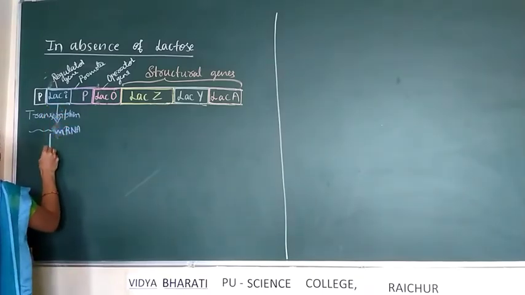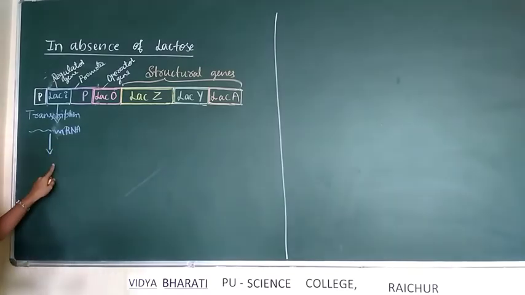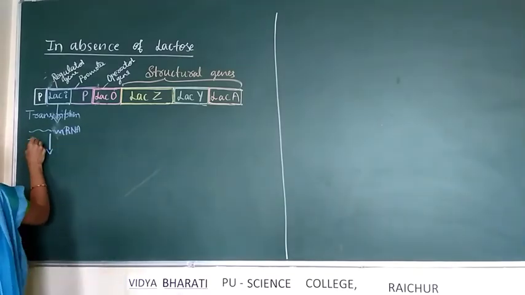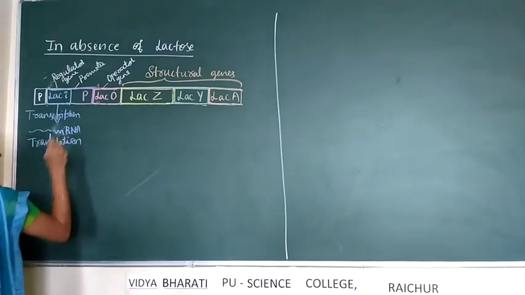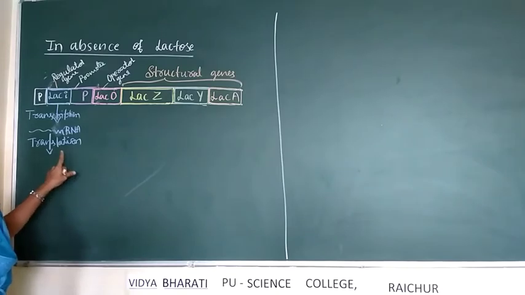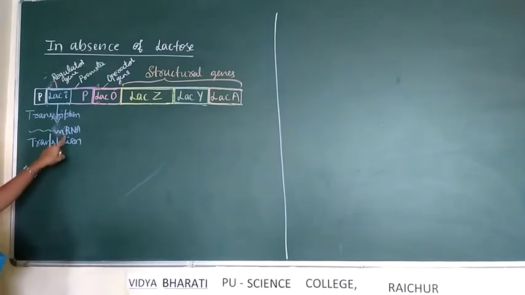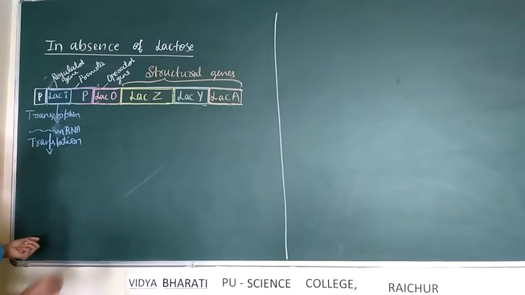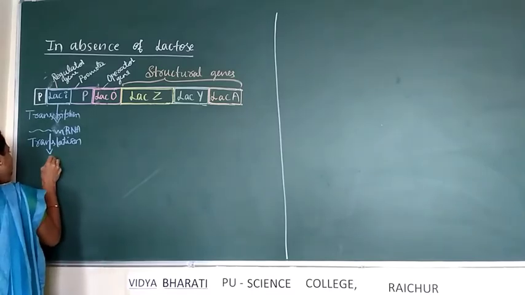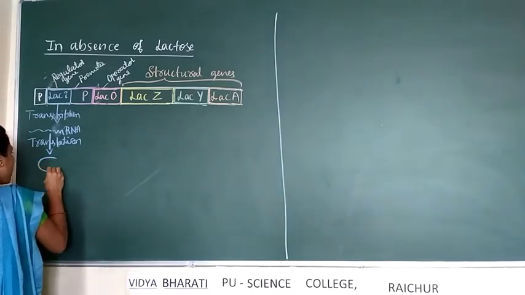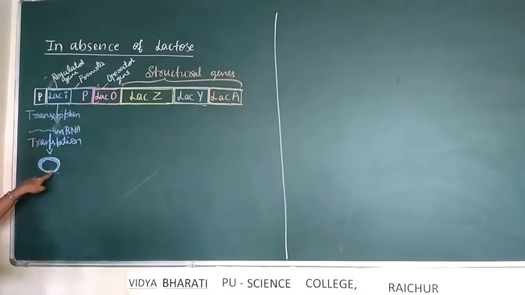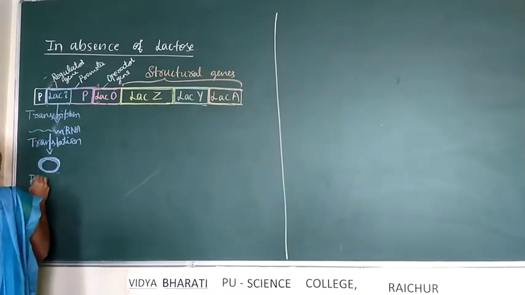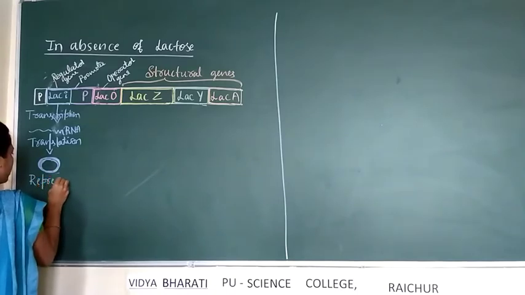Then this mRNA undergoes translation, which means the process of synthesis of protein. Enzymes are protein. So mRNA undergoes translation, and after translation it produces repressor protein.